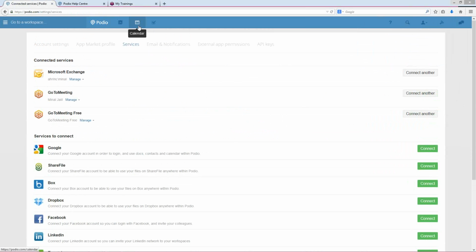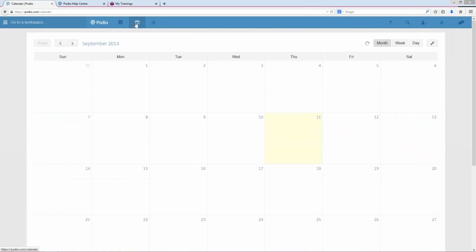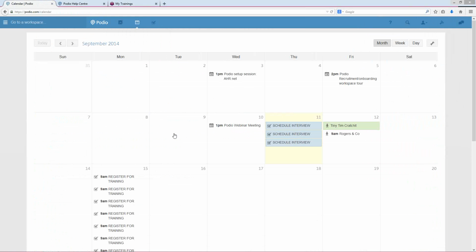Let's go ahead and go on to the personal calendar, and where you can find that is right here, and that's in your blue taskbar up top, right next to tasks and contacts. So go ahead and click on that. That's your personal calendar again. You get the general view of the things that you have scheduled.